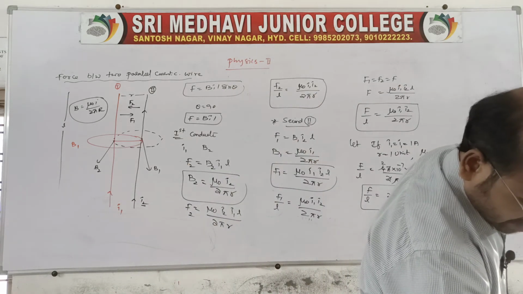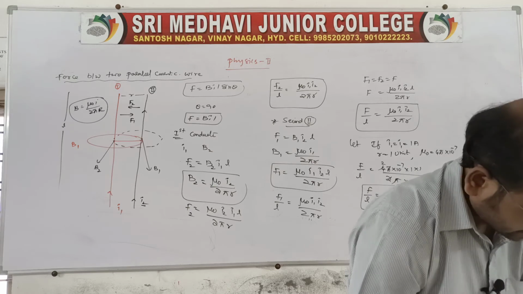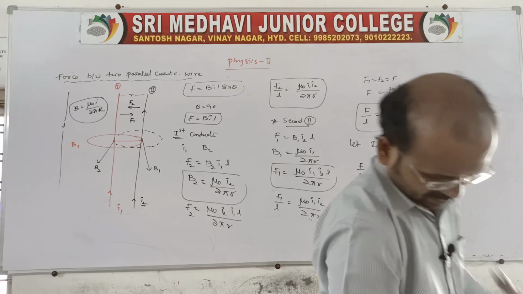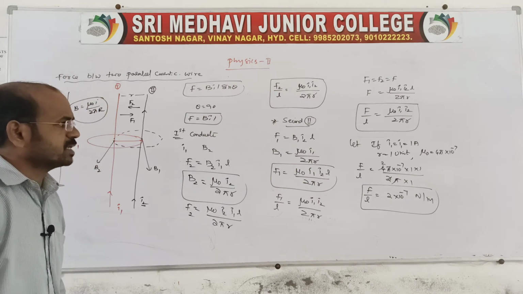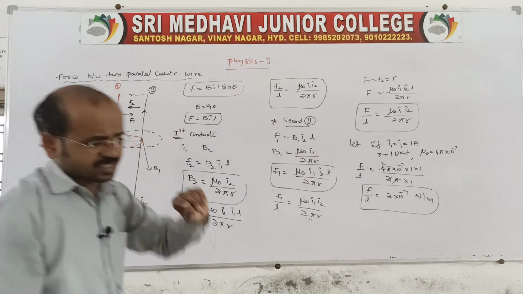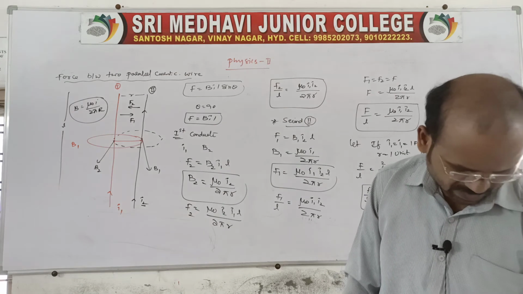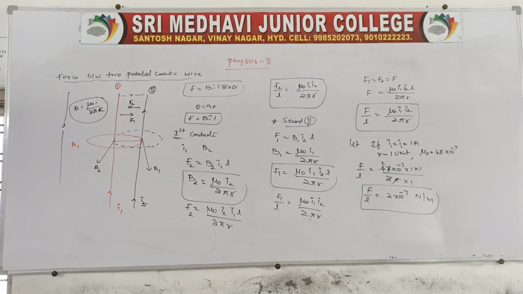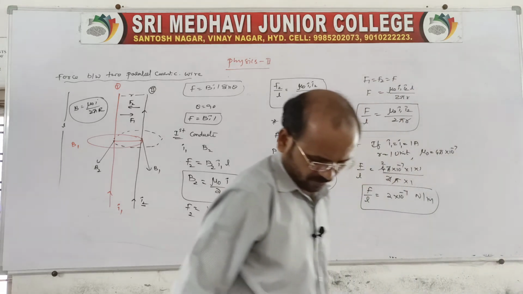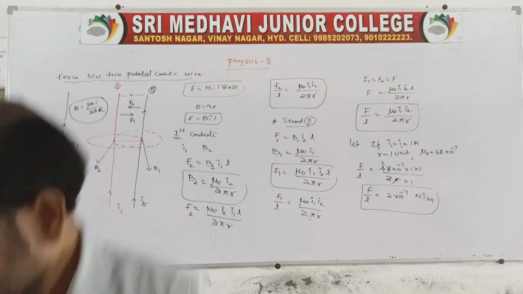From the Ampere rule, we say the force acting per unit length of a conductor is 2 into 10 power minus 7 Newton per meter. So this is the derivation related to the force acting between two current carrying conductors. Right? So go through the derivation, which is actually for 4 marks. Refer to this question in our material also. Right?